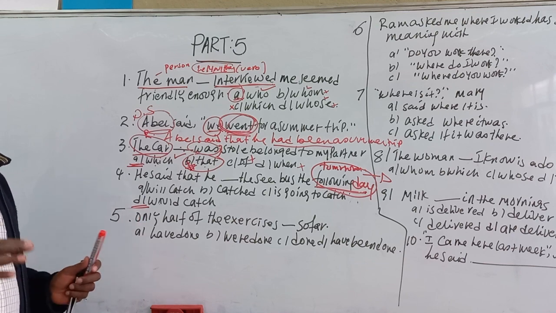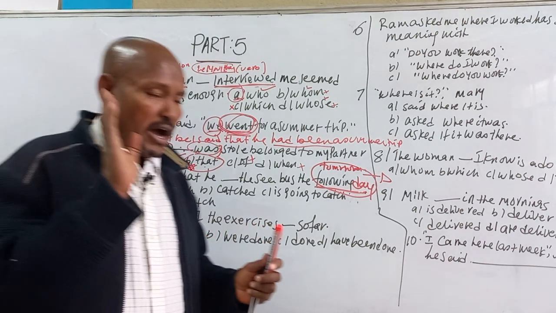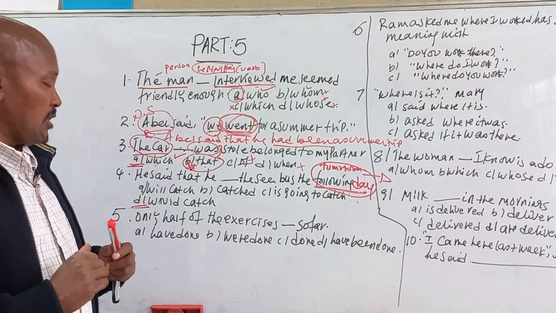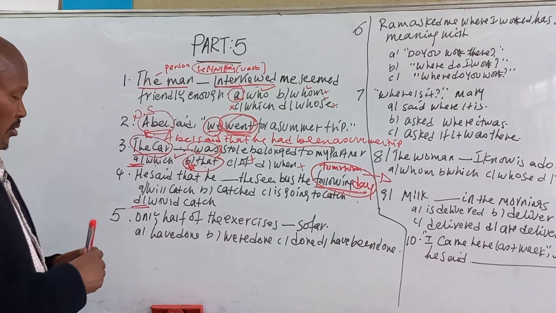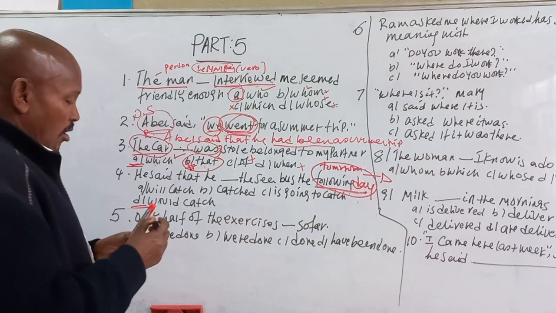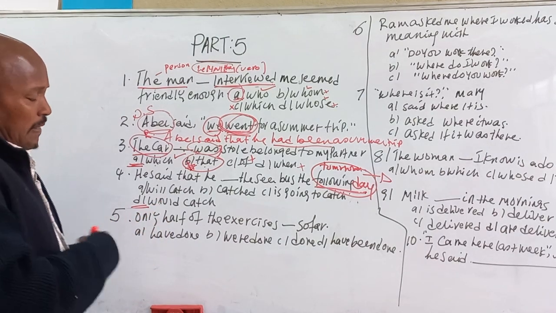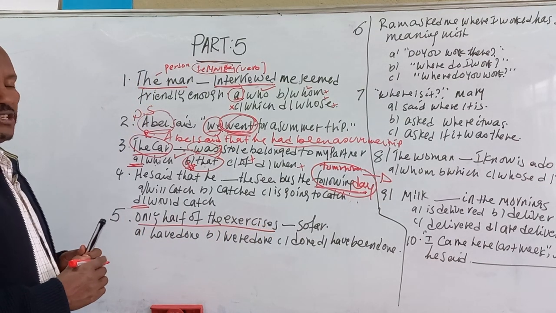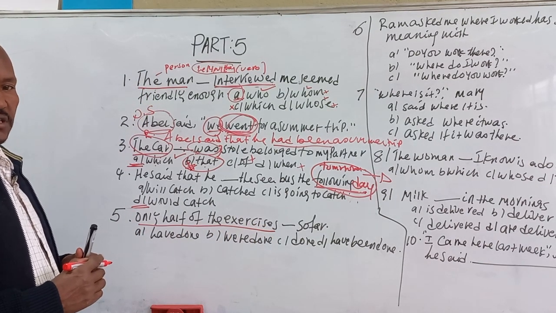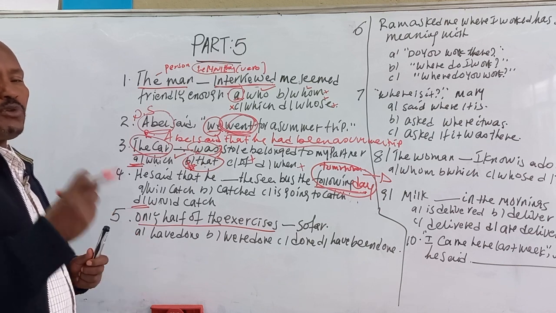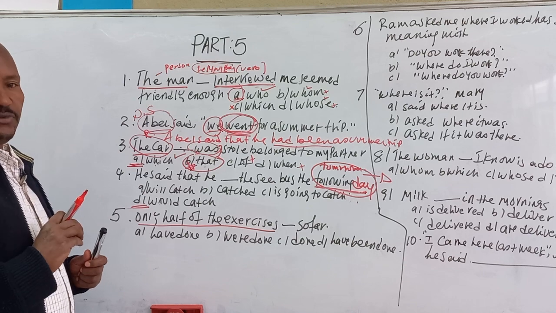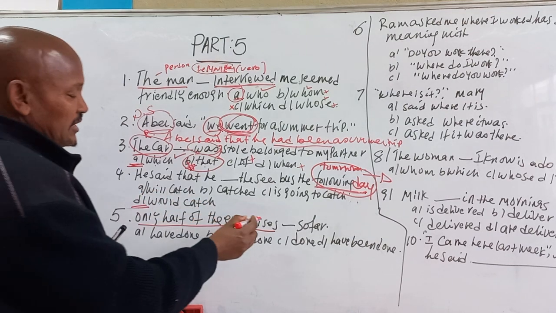Number 5, only half of the exercise blank so far. This question is different from the rest, which is active voice or passive voice, not reported speech or relative pronoun. Only half of the exercises. This is not the subject of the sentence, but the receiver or the object of the sentence. If you deal with the object of the sentence, you always focus on the passive voice.